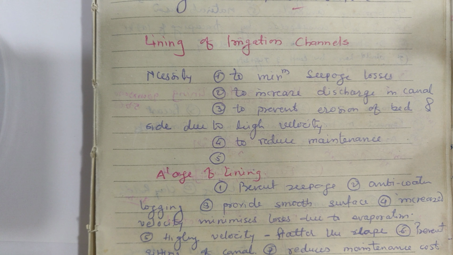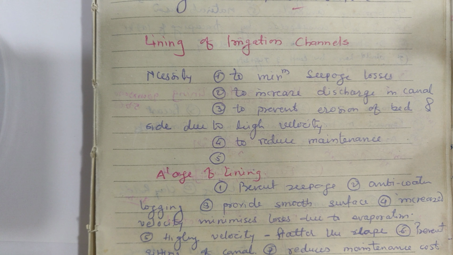Then, to prevent the erosion of bed and sides due to high velocity. Then the fourth necessity is to reduce the maintenance. What are the advantages of canal lining? Advantages of canal lining: number one, prevent seepage.